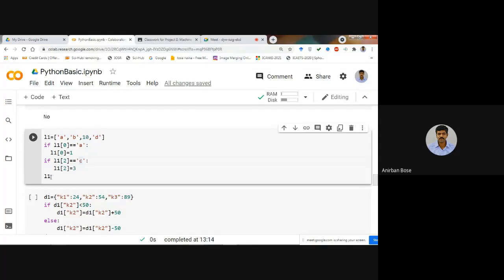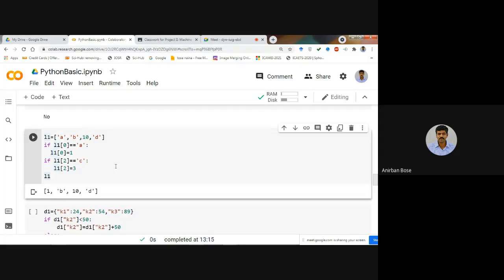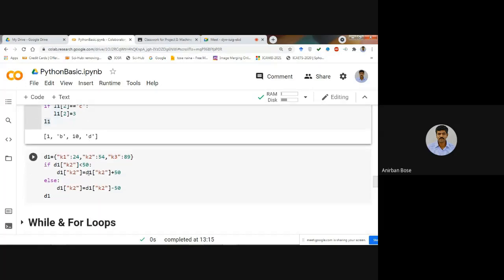Okay. Now if you print L1, if you want to see what is L1, you'll find only this A will be replaced by 1. But this 10 is not going to be replaced by 3. So here you can see that A is replaced by 1, but this is not replaced because this condition has not been satisfied. Okay. Similarly, in case of a dictionary also, you can apply the similar thing.